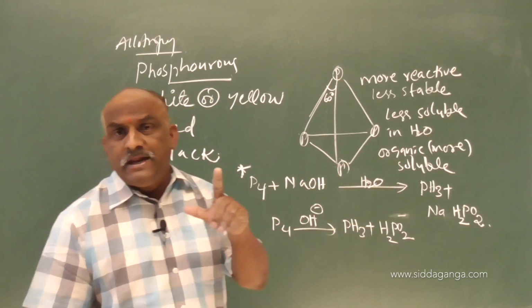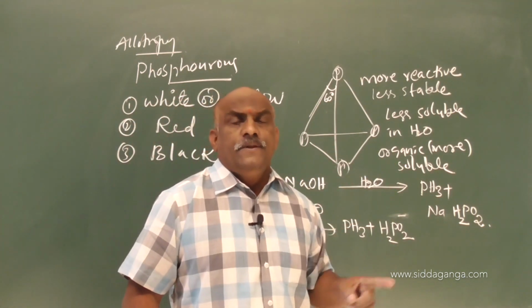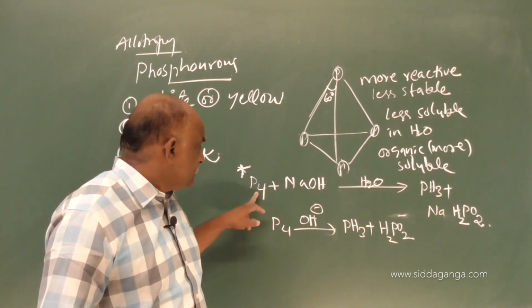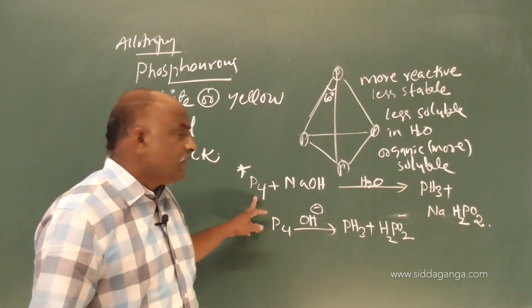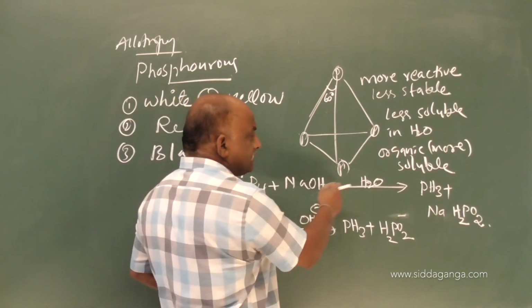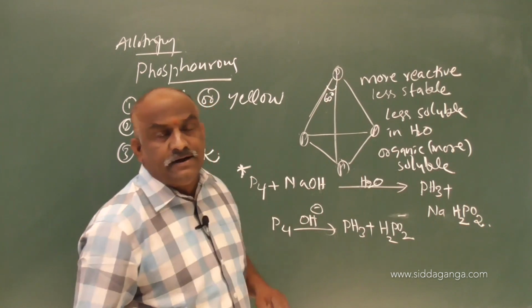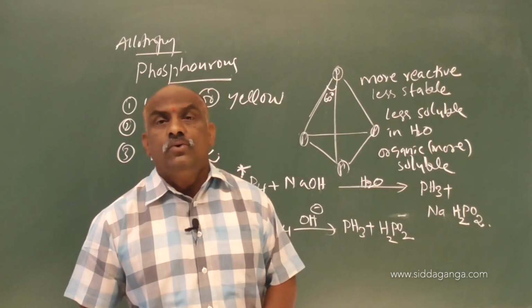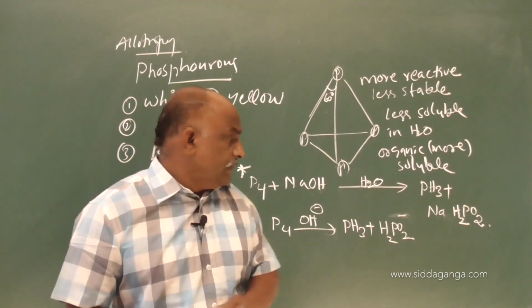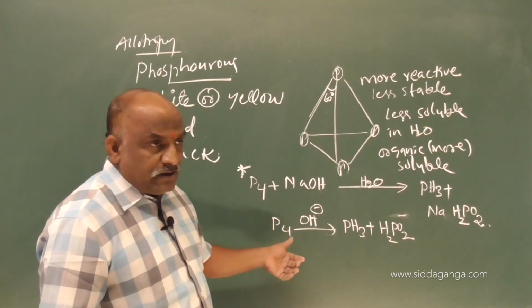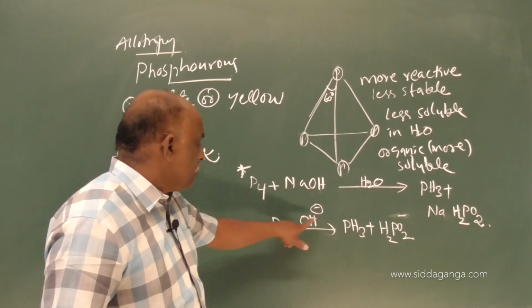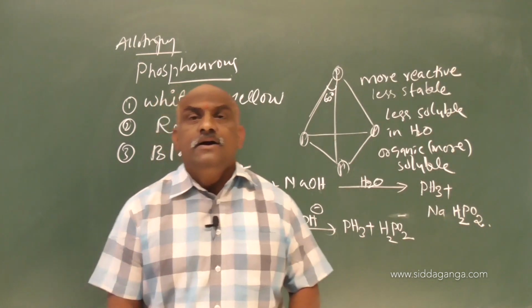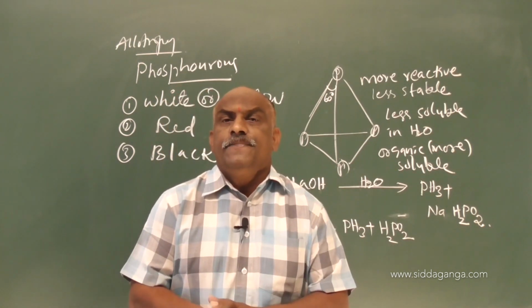How to prepare phosphine in the laboratory? This is a very important point. For this you should go through this equation. This is white phosphorus. White phosphorus is treated with a solution of sodium hydroxide, you will get PH3 plus NaH2PO2. In first year redox reactions, you observe this equation: P4 + OH- gives PH3 + H2PO2-.